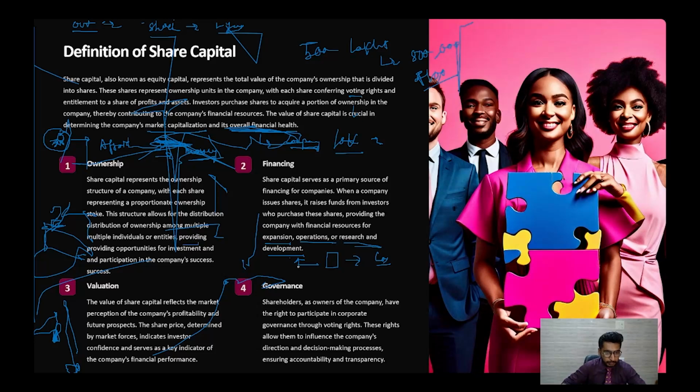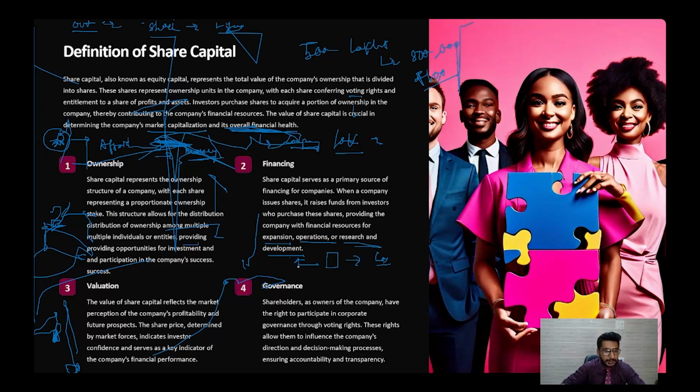Third is the valuation. The value of the share capital reflects the market perception of the company's profitability and future prospects. The share price determined by the market forces indicates investors' confidence and serves as the key indicator of the company's financial performance. What happens? What is the value of your share capital?